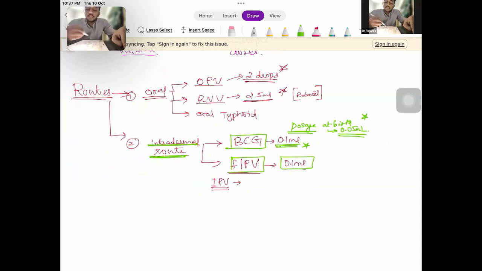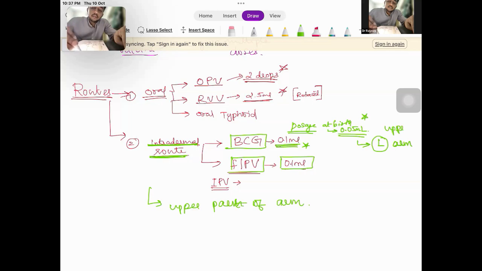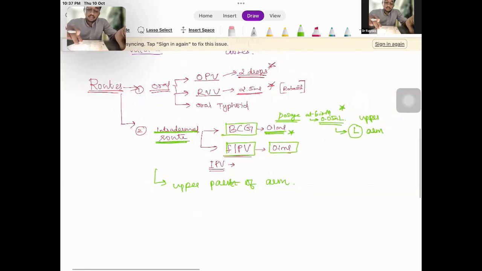So where do you give the intradermal route? It is given at the upper part of the arm. BCG, where do you give it? The upper part of the left arm. Upper left arm. These are the questions that are usually asked with respect to BCG. The BCG route is the intradermal route, and the dosage is 0.1 ml. At birth, it is 0.05 ml, and it is given at the upper left arm. And the fractional IPV vaccine is 0.1 ml. Okay, so that is regarding the intradermal route.